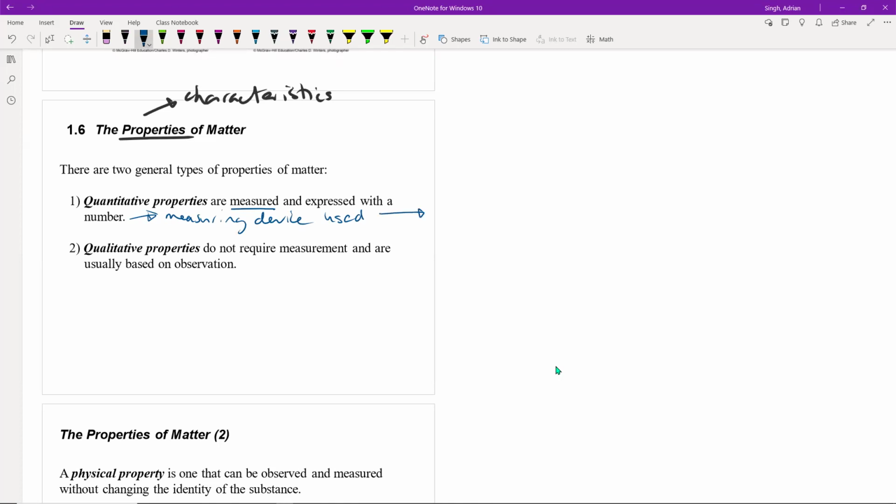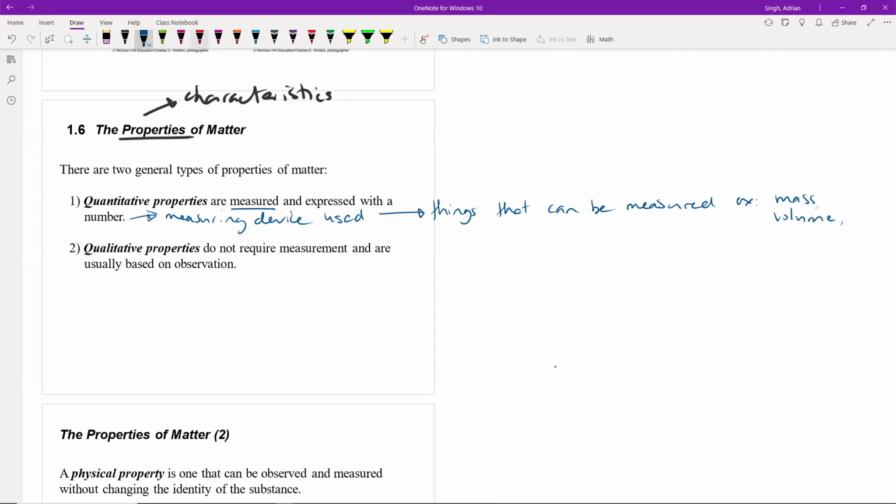So quantitative properties are things that can be measured. For example, the mass of an object or the volume that object occupies, etc. These are things that can be measured using an appropriate device.